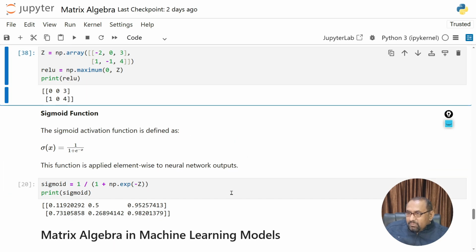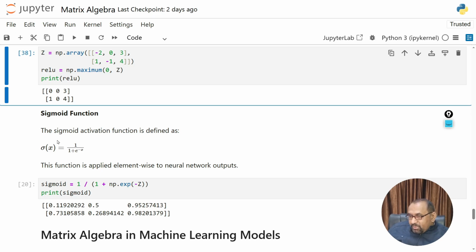Then we have the sigmoid function, and we will also pass this ReLU output through the sigmoid function. You can see there are various types of activation functions, and the sigmoid function is one example. We will discuss them in detail in the coming sessions, but here I put only one example so that you can be familiar with how we write the Python code and implement these matrix operations.